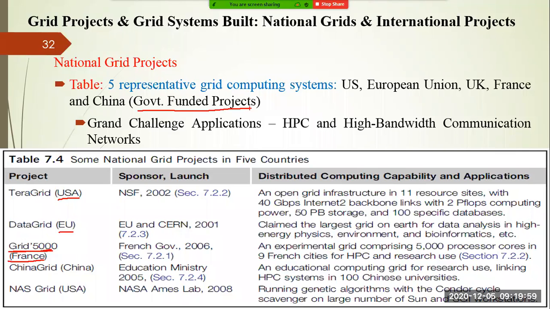In grid computing also, there is the grand challenge application. As a computer science student, you should know that there is a $1 million question, like you have studied in algorithm analysis and design. There is a P problem and there is an NP problem. Whether P is equal to NP, we do not know, right? We cannot say that P is equal to NP, or that P is not equal to NP. So this P equals NP problem, whether it is true or not, comes under the $1 million problems, right?